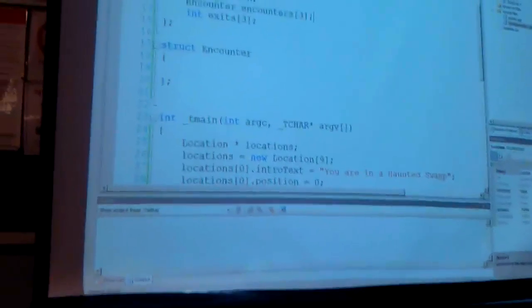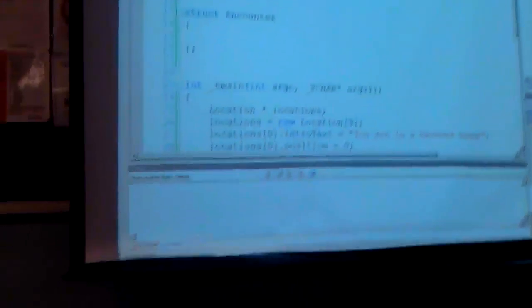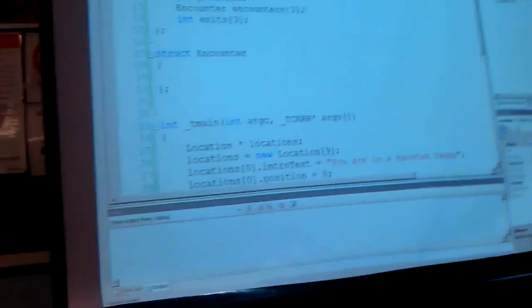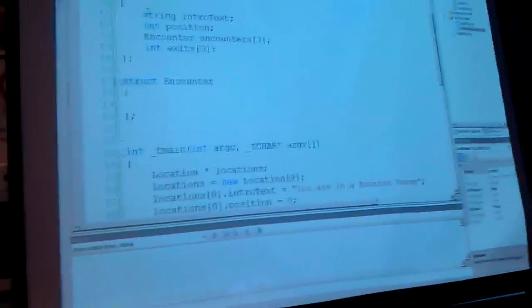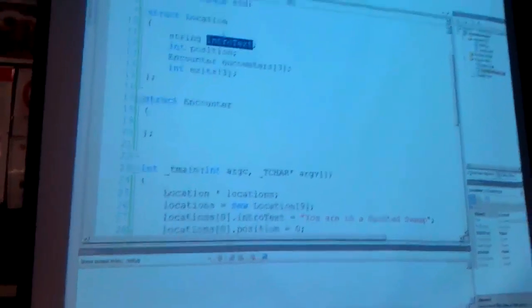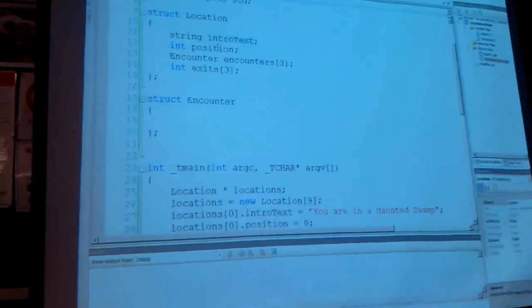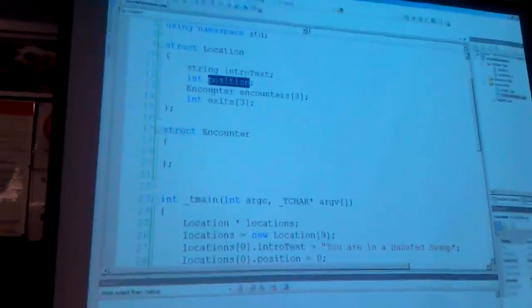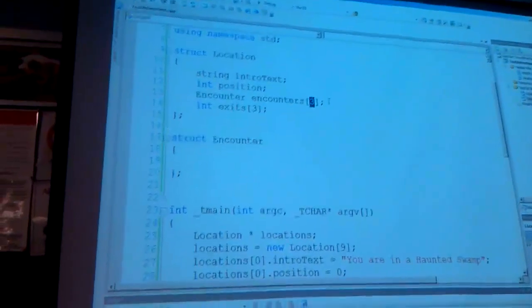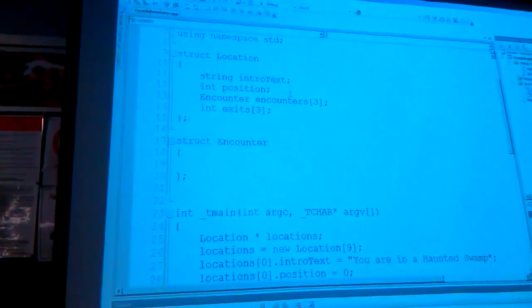Can we get to a certain location and play another game, like Pong or something with a troll? We're not sticking to text input. So every location has some kind of index, and it keeps track of where it is positioned in the array. Encounters. You can have up to 3 encounters, and we'll say that they're based on a player's level.